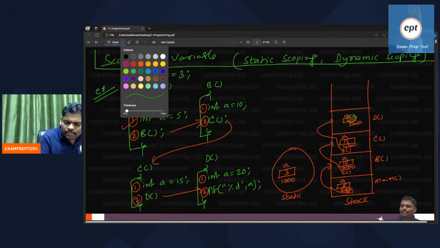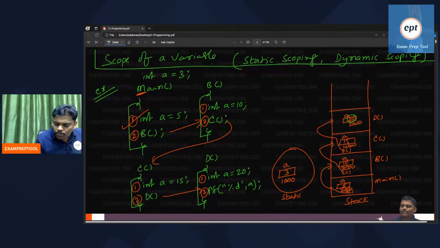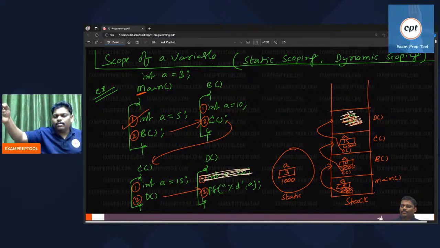Can everyone see this? Suppose assume this line is not there. Very interesting. If this line is not there, then this is not there. I want an answer from everyone.